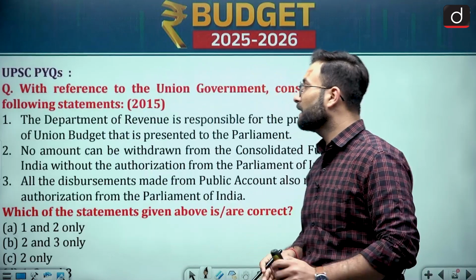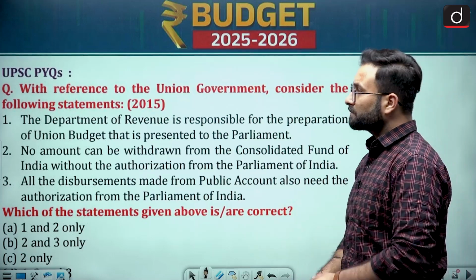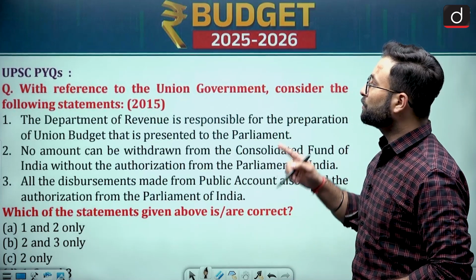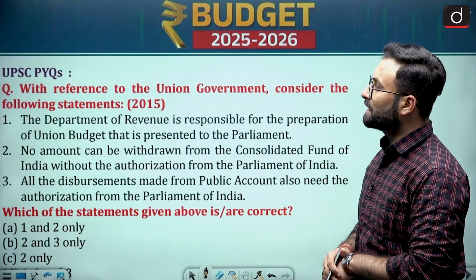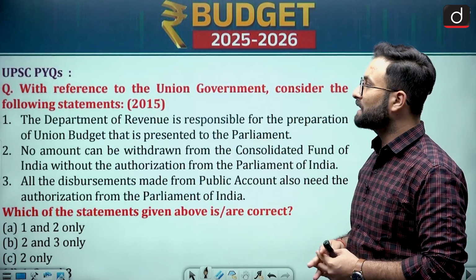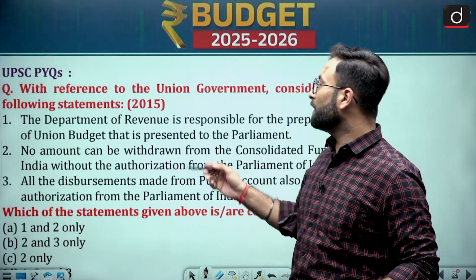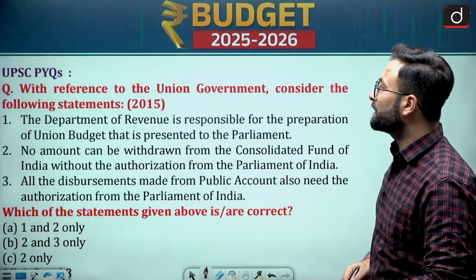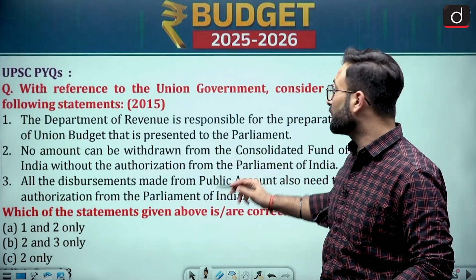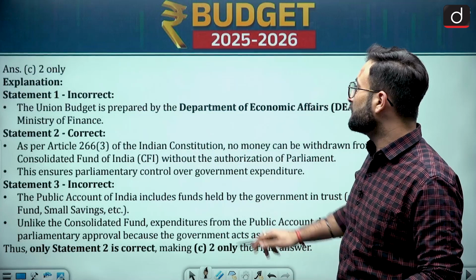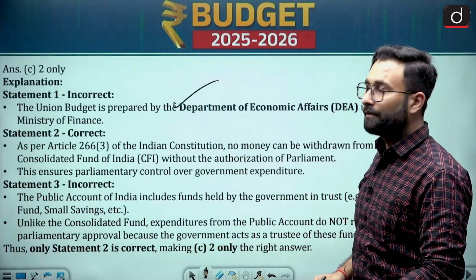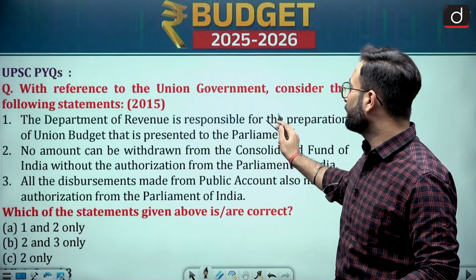Coming to the next question. With reference to the Union government, consider the following statements. This is also a question which was asked in 2015. The Department of Revenue is responsible for the preparation of the Union Budget. I told you that is not so. That is basically the Department of Economic Affairs, which is under the Ministry of Finance. So statement 1 is incorrect.